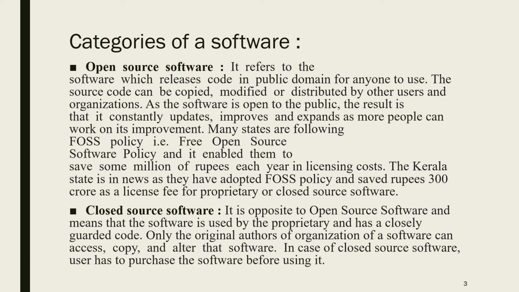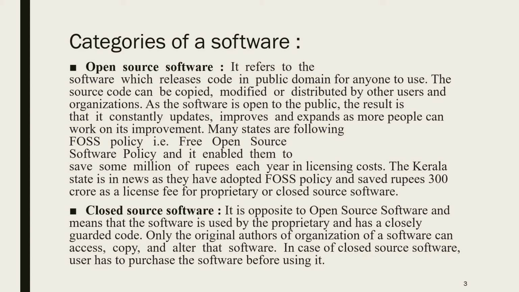Closed source software is the opposite of open source software. It means software which is used by a proprietor or an organization and has a closely guarded code. Each code has its username and password, and it is confidential for that proprietor or organization. Only the original authors or organization of a software can access, copy and alter that software.